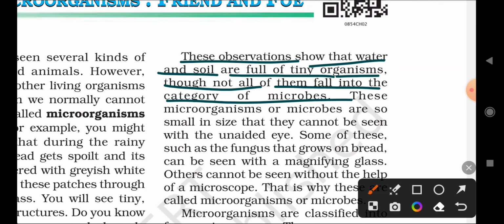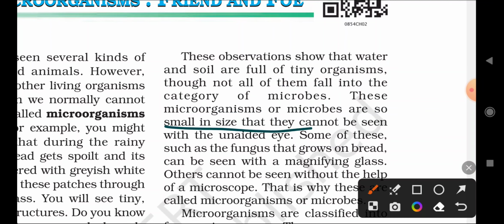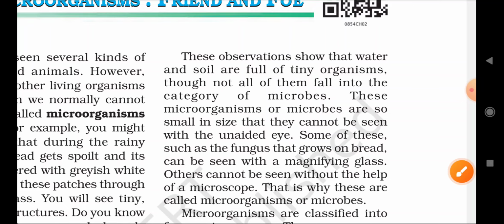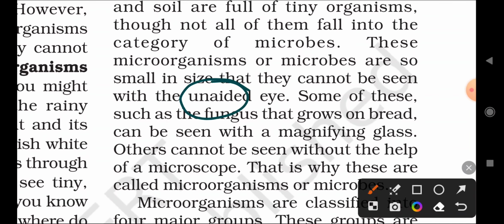These microorganisms or microbes are so small in size that they cannot be seen with the unaided eye. Remember that. Whatever smaller organisms are present in soil as well as water, they are not seen with our naked eyes.